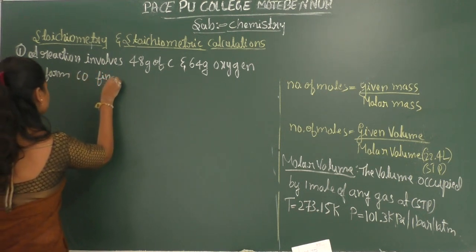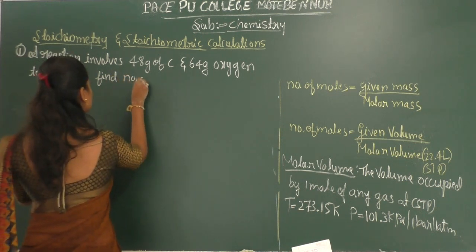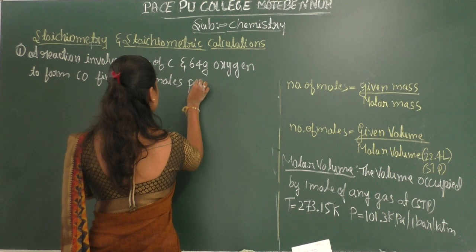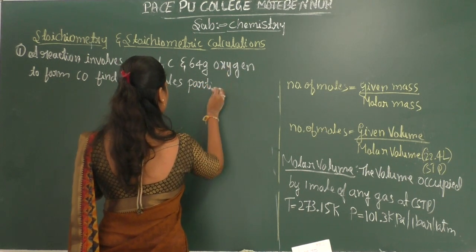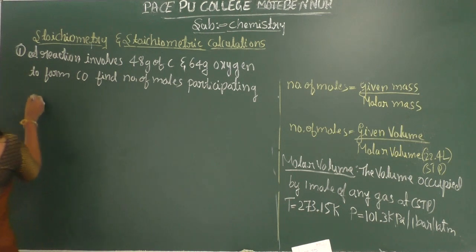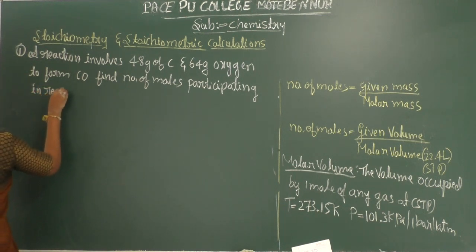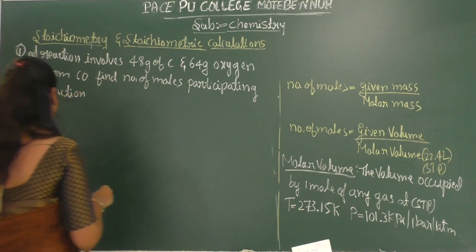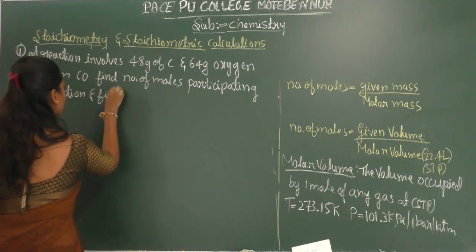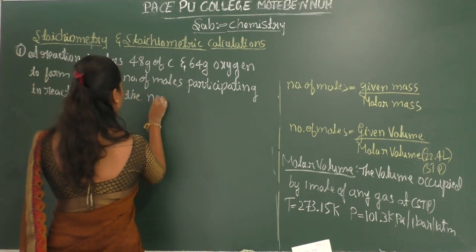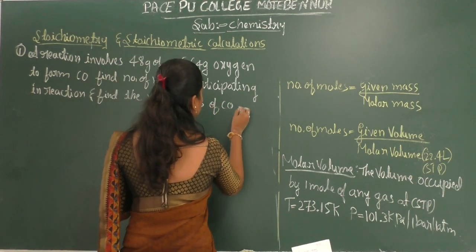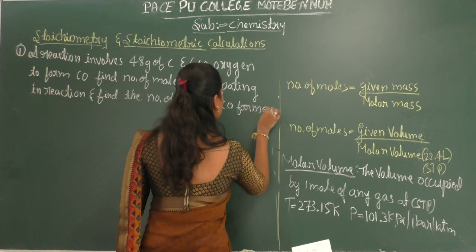Find the number of moles participating in the reaction, and find the number of moles of carbon monoxide formed.